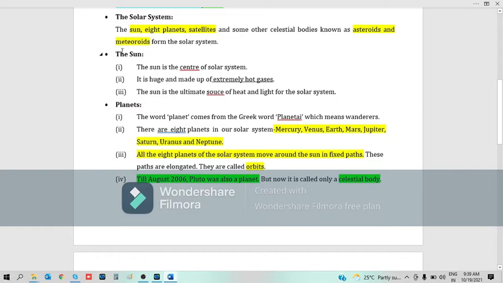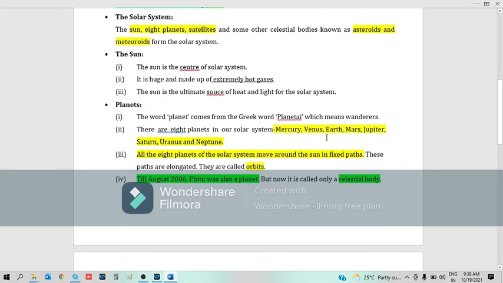The solar system: the Sun, eight planets, satellites, and some other celestial bodies known as asteroids and meteoroids form the solar system. The Sun is the center of the solar system. It's huge and made up of extremely hot gases. The Sun is the ultimate source of heat and light for the solar system. Planets: the word planet comes from the Greek word planetai, which means the wanderers. There are eight planets in our solar system.